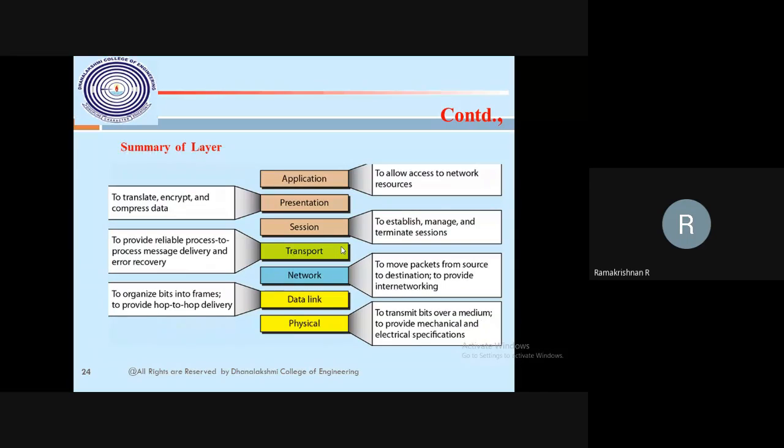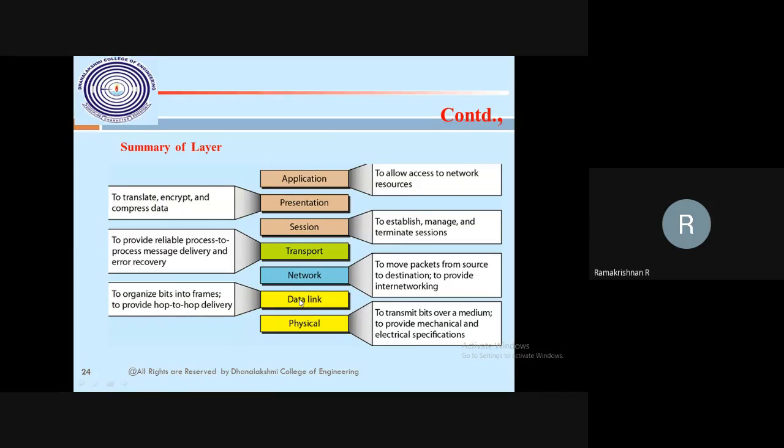The summary of all the layers of TCP as well as ISO. You see: application, presentation, session. Here, application allows access to the network resources, that is the HTTP protocol. Presentation: encrypt, decrypt, compress the data. Session: establish and manage the terminal. Here, transport layer: reliable, process to process. That's what reliable TCP is. If I go for the network layer, IP, the packet source and destination provide the internetworking, that's the IP address. Here delivery, error recovery: TCP protocol, IP, UDP protocol.